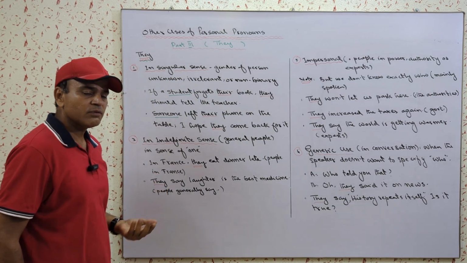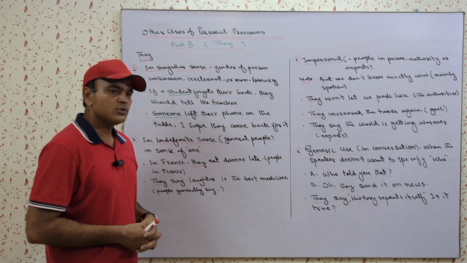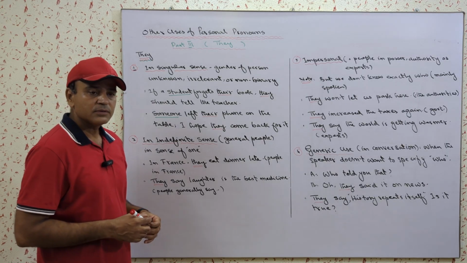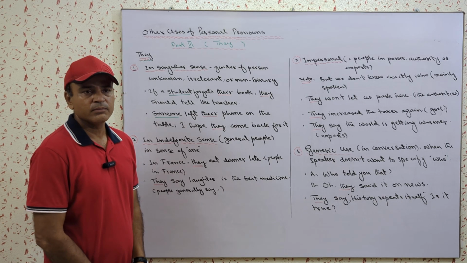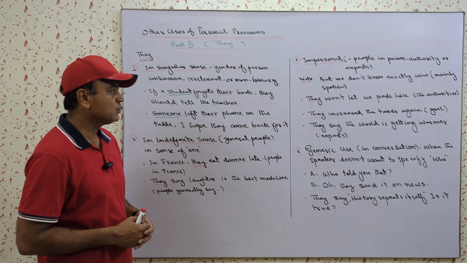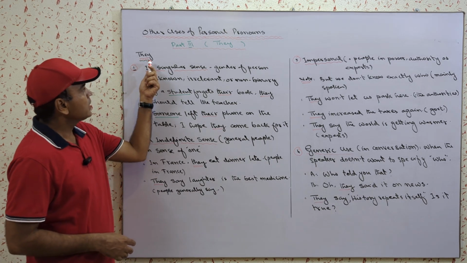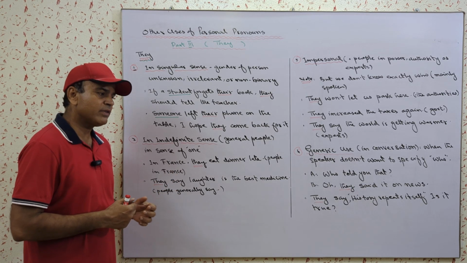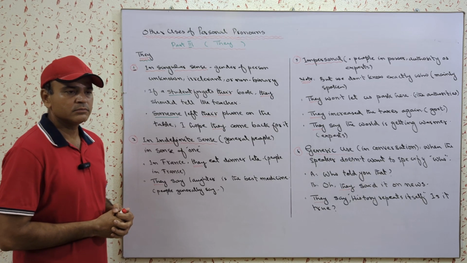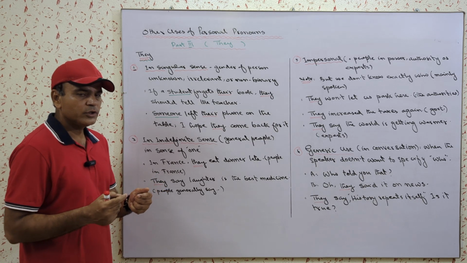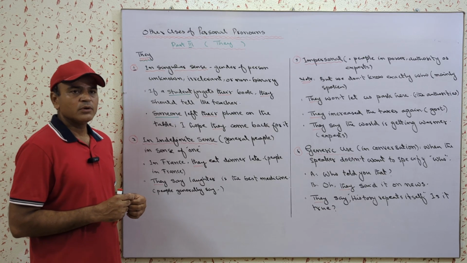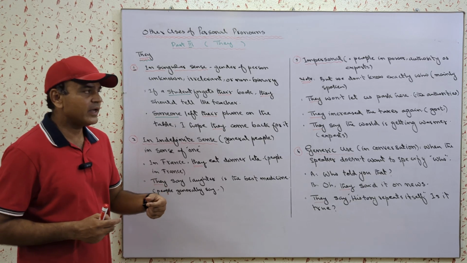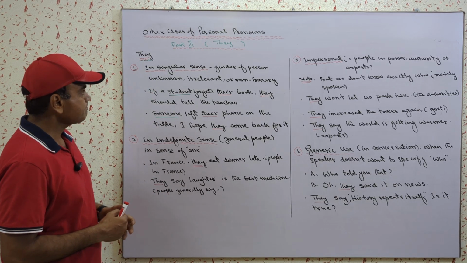So in my last video I talked about the different uses of he, she and you. So let us see how they is used besides its primary use. In the primary use, the word they is used in place of nouns which are plural in number. If I say boy, we use he. If we say boys, we use they. Girl, she; girls, they. This is the primary use of they.